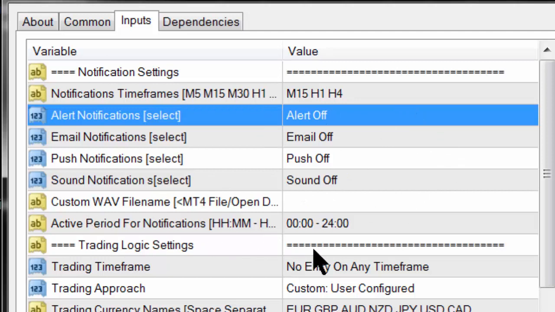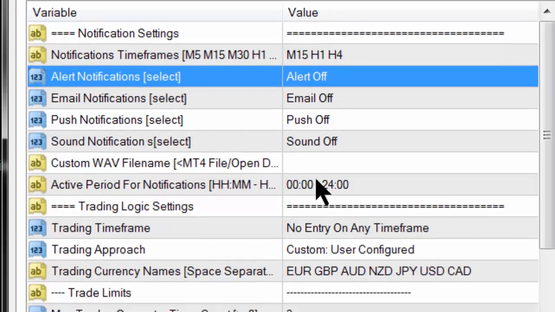Furthermore, you can determine which times of the day you want the alerts to happen. Let's say you sleep from 11 o'clock in the evening till 7 o'clock in the morning. You certainly don't want the alerts to wake you up all the time. So you can set the times when the alerts will occur. We've put a lot of thought into the alert side of this EA and made it as user-friendly as possible. And you can control it from these input areas.